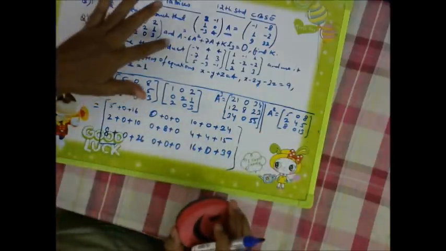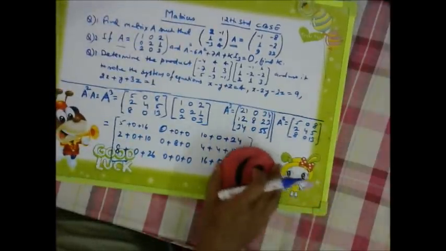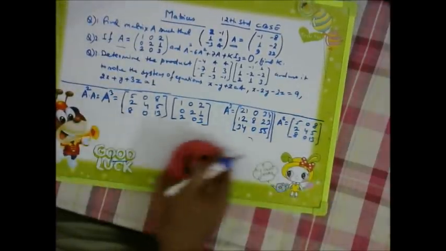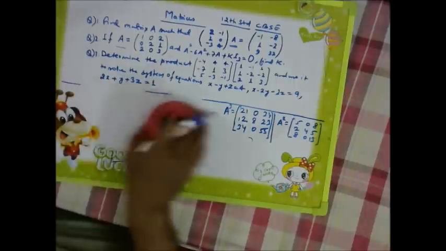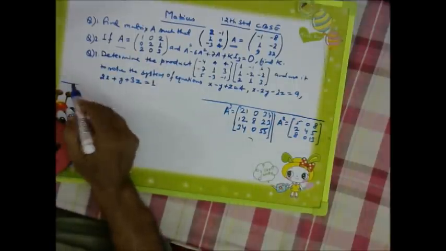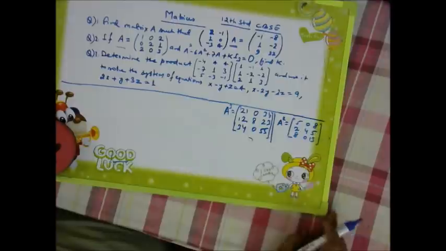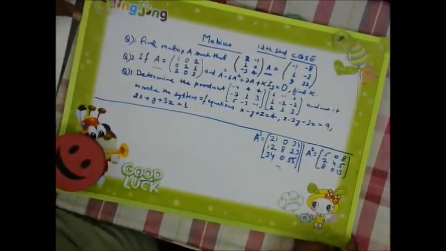Now we will solve this particular equation, and then we will find the value of K. Good.